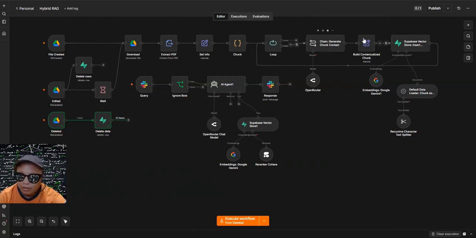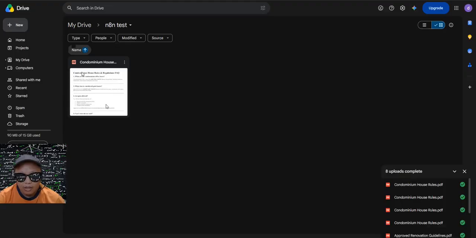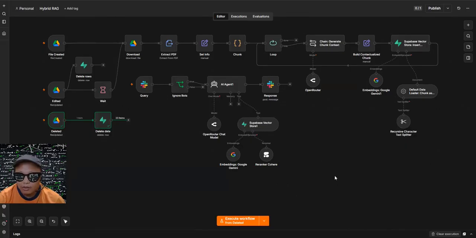So before we put it in the vector store. And this is the Slack. So we can chat with the agent about the details of the file, then it will reply in our Slack. So in the Google Drive, I have here a sample condominium house rules. So let's try to automate this to ingest to our vector store.